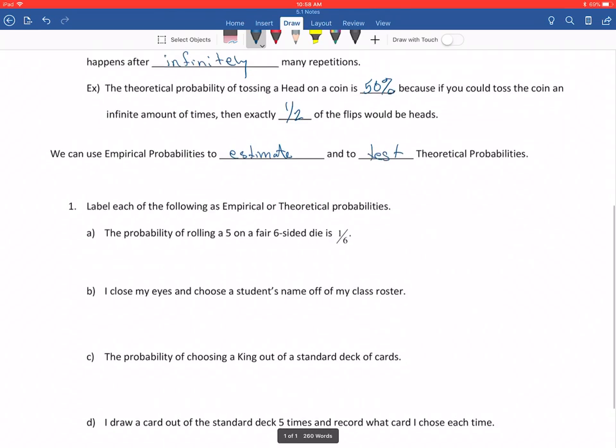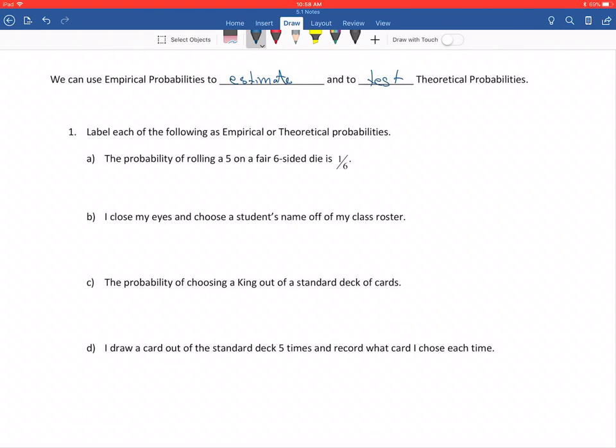Okay, so we just want to look really quickly at a few examples and see if we can tell the difference between empirical and theoretical now. Okay, so number 1, part A just says the probability of rolling a 5 on a fair 6-sided die is 1/6. There's no action. I'm not actually doing it. This is just a theory. So this would be theoretical. I'm not performing any type of an action or an experiment there. This is just the generally accepted probability for that to happen.